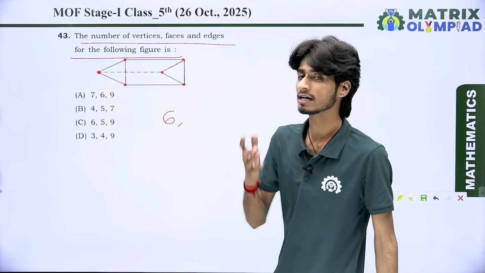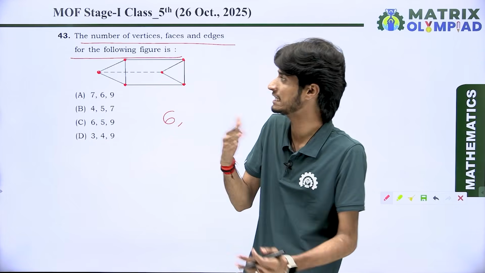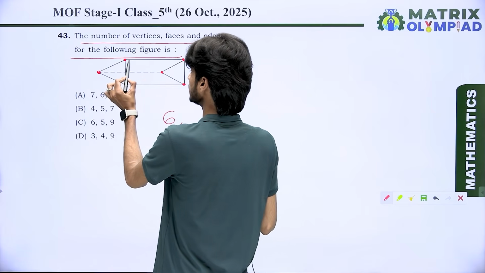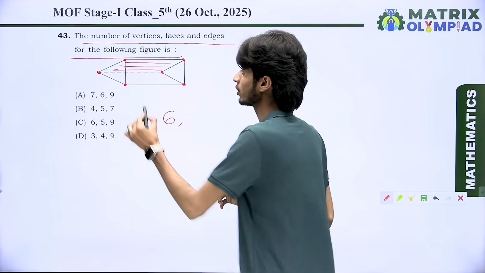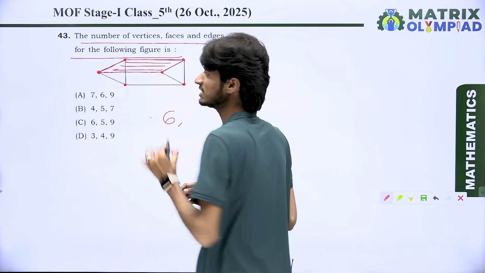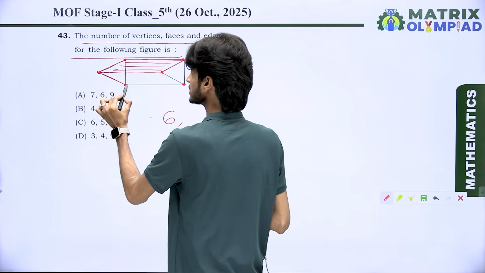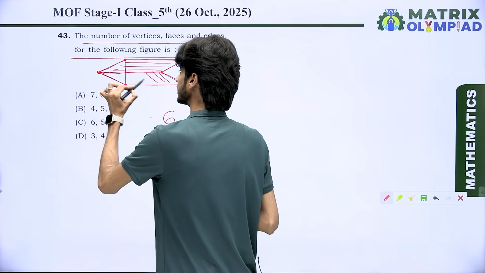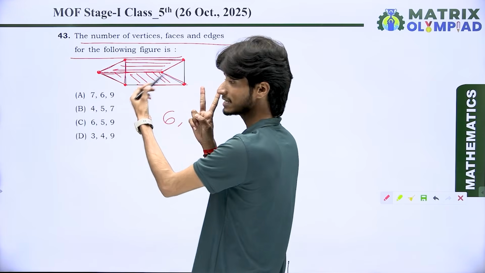Next we find the number of faces. Dear students, faces means the 2D shapes which are included in the 3D shape. Here we have the first face, a parallelogram like that. This is the first 2D shape. Got it? It is known as the first face. Here we have the second face like that. So there are 2 faces which we have discussed.